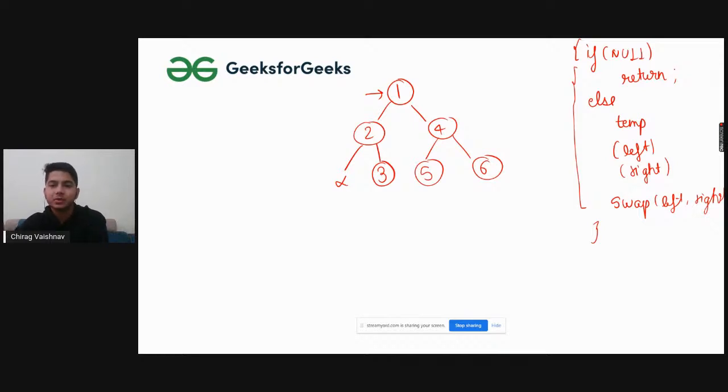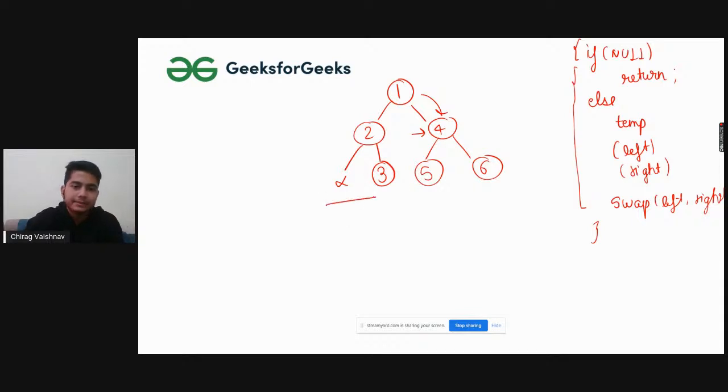Now we have checked the whole left subtree. Now it's the turn for the right, so we will be calling for the right. In the case of the right, first we'll go to the left, because you can see it's not null. As we go to the left, both of the things are null, and here also both of the things are null. So we'll be returning to here. After that, we will be swapping left and right.